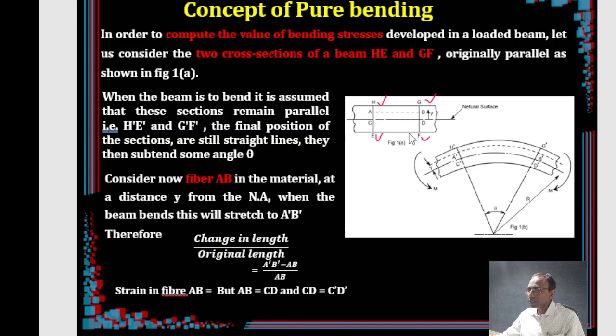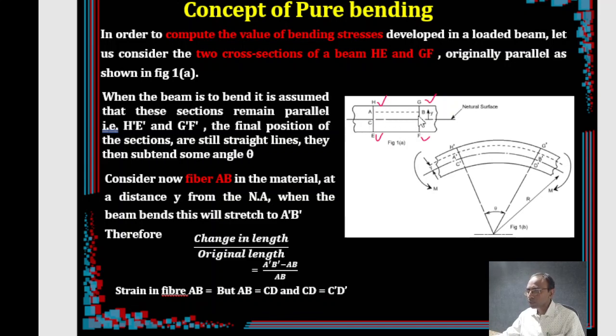Now on this, I am marking one particular layer. My entire further calculations will be on this particular layer. I am interested in calculating the bending stress at this layer. So let's consider CD, the center of the beam, which is called the neutral axis, which is neither compressed nor stressed. Above that, at a distance y, you consider a layer, say AB. Now our entire focus will be on this particular layer AB only.